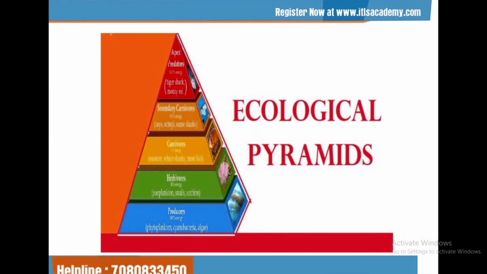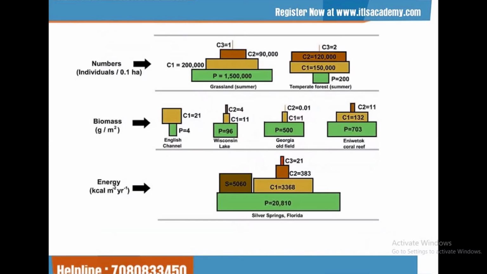This is the ecological pyramid. At the base, there are producers, then herbivores, carnivores, secondary carnivores, and apex predator. The pyramids are of three types on the basis of numbers, biomass, and energy. The pyramid of energy is always upright.